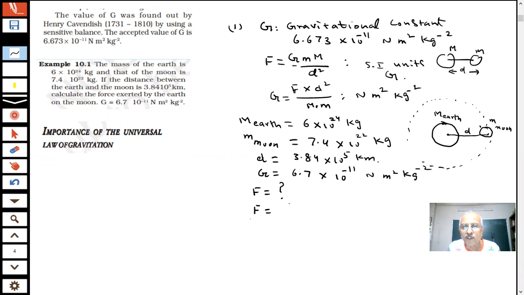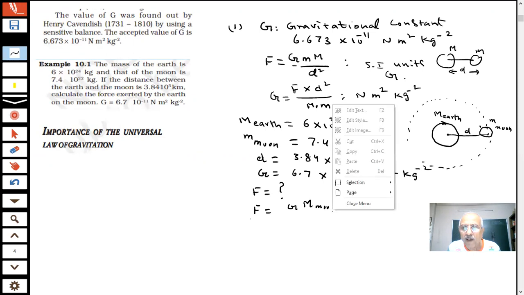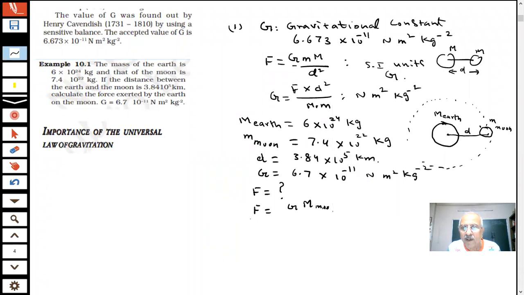F is equal to G times the mass of the earth, it is bigger, so I am putting mass of the earth, and the mass of the moon, divided by D square, where D is the distance between the two. So what answer are we getting?